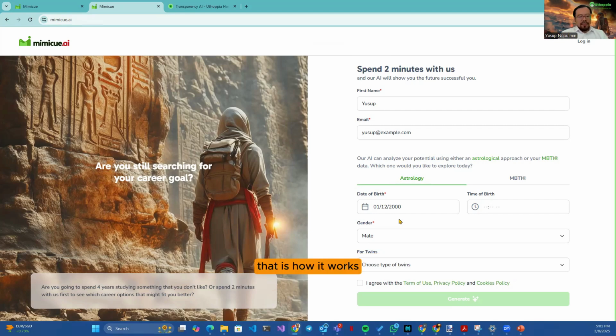That is how it works. Unfortunately, or fortunately, depending on your point of view. If you believe in this, you can fill in the information. If you don't believe it, or if you don't agree with how it uses the pronouns or the gender, you can skip this and use the MBTI way.